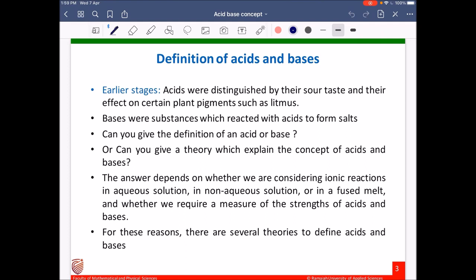We have been studying about acids and bases for a long time. Can you give the definition of an acid or base? Or can you give a theory which explains the concept of acids and bases? There is no simple answer to this. The answer depends on whether we are considering ionic interactions or ionic reactions in aqueous solution, in non-aqueous solution, or in a fused melt, and whether we require a measure of the strength of acids and bases. For this reason, we need to know several theories.